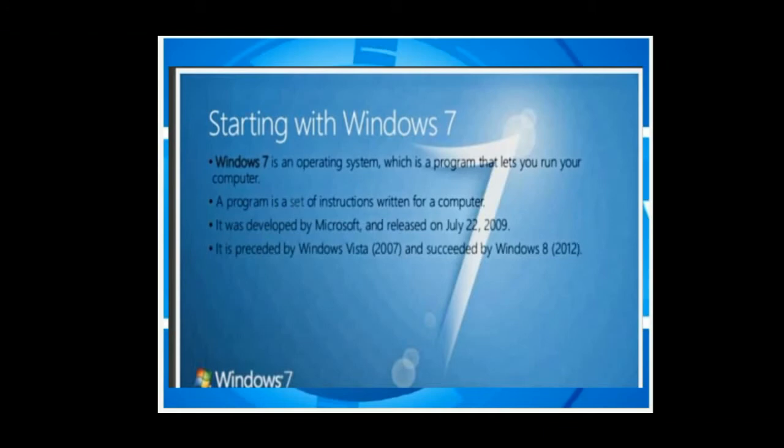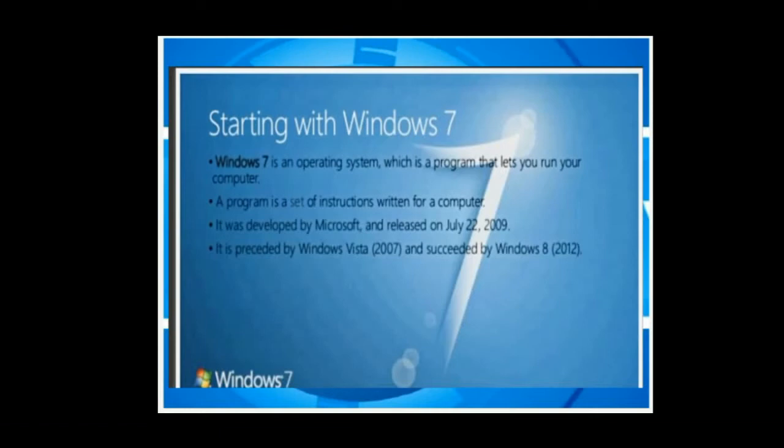Starting with Windows 7. Windows 7 is an operating system, which is a program that lets you run your computer. A program is a set of instructions written for a computer. It was developed by Microsoft and released on July 22, 2009. It is preceded by Windows Vista 2007 and succeeded by Windows 8 in the year 2012.